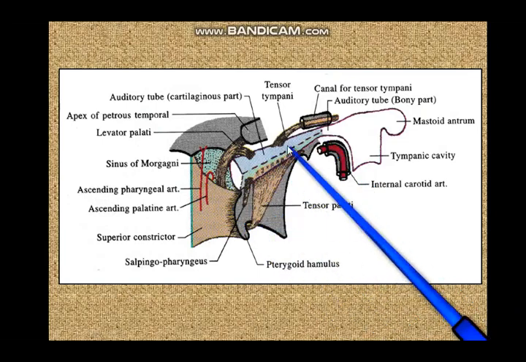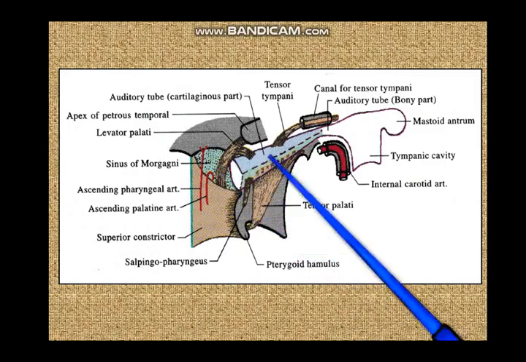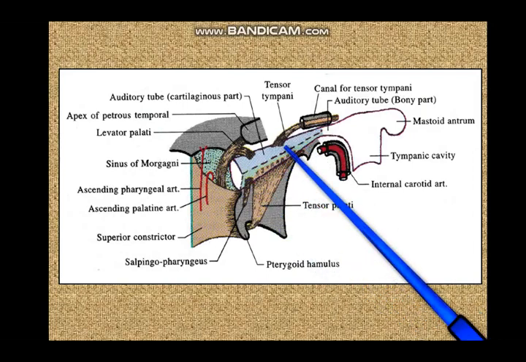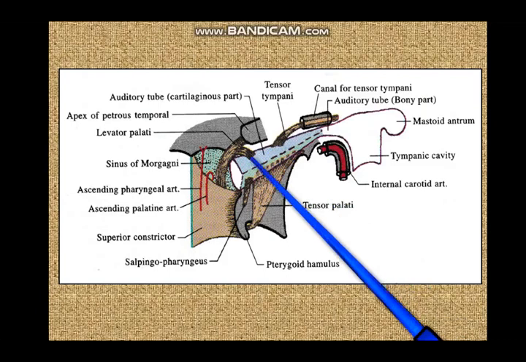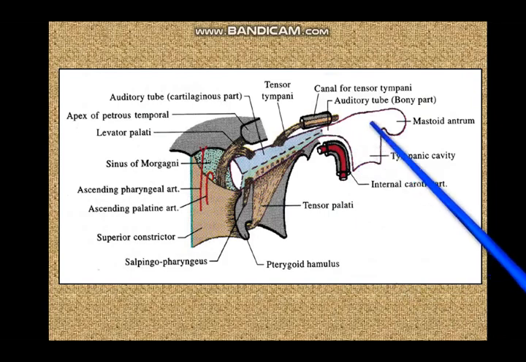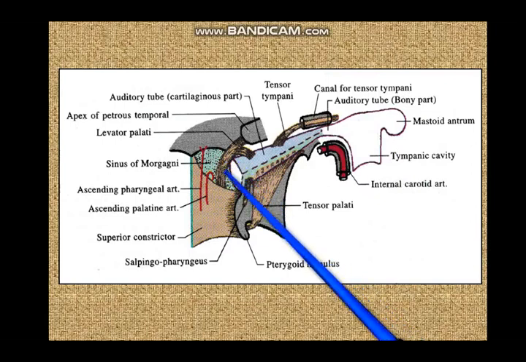So this auditory tube is again supplied partly by the artery of the pterygoid canal, the pharyngeal artery, the ascending palatine artery and the palatine branch of the ascending pharyngeal artery. The arteries supplying the pharynx are also supplying the auditory tube, and the nerve supply of the auditory tube is through the glossopharyngeal nerve. So the auditory tube is mainly supplied by the glossopharyngeal nerve along with the middle ear cleft, and towards its pharyngeal opening it is supplied by the pharyngeal branches of the pterygopalatine ganglia.